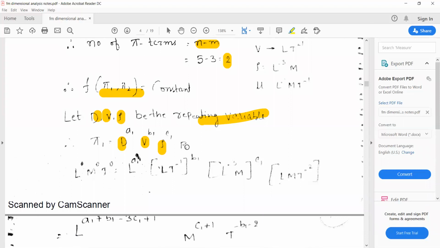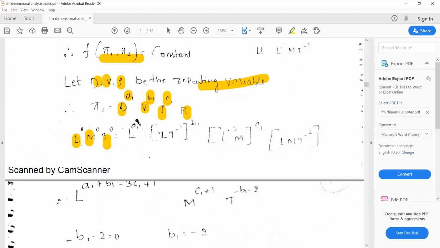And later for the repeating variables you can give the powers, because a pi term is a dimensionless term which has power L0, M0, T0. So with respect to power, you need to write the repeating variables. All right. So d to the power of a1, v to the power of b1 and rho to the power of c1.